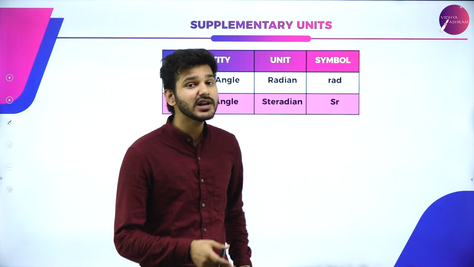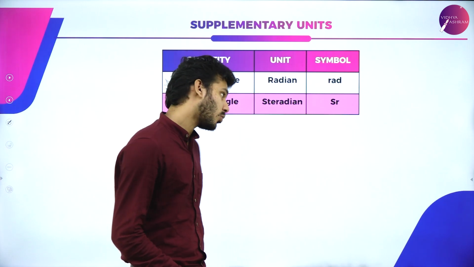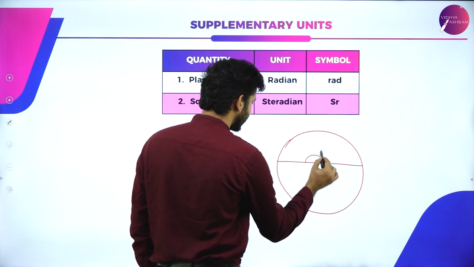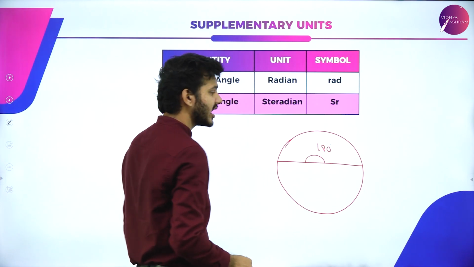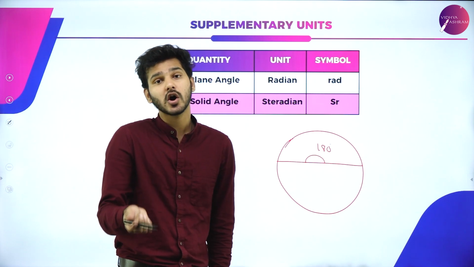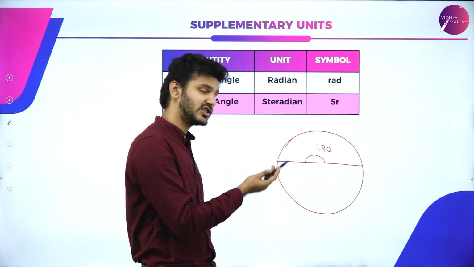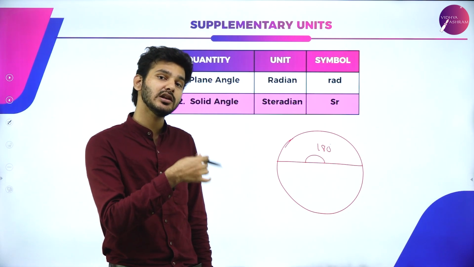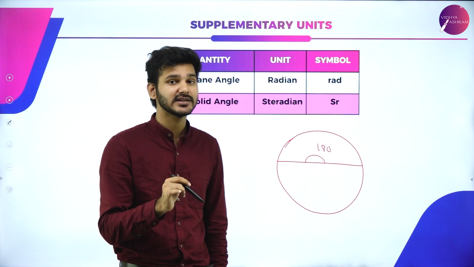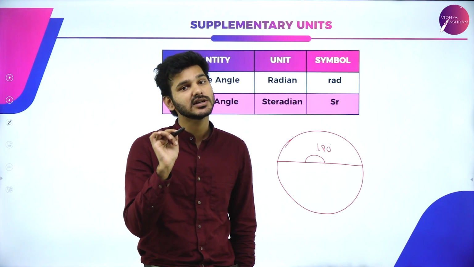That is, we only discussed things which can be measured linearly. But what if I want to measure an angle? So let's say this is 180 degrees. How do you measure them using fundamental quantities? You cannot actually. So these fundamental quantities which can be measured cannot measure the angle or angular values of certain things. That is why we invented a certain measuring system known as supplementary units.